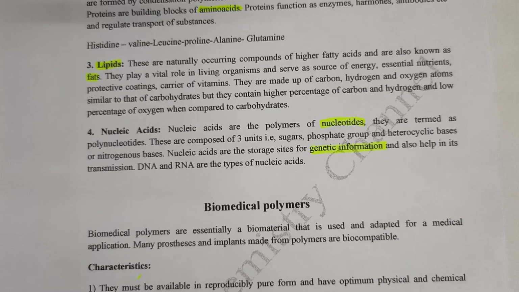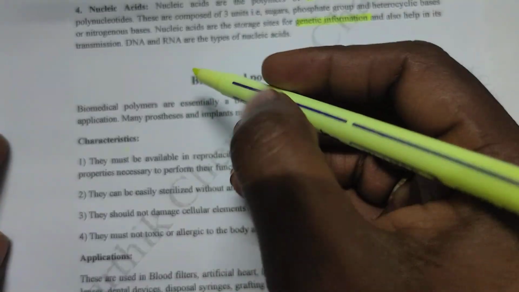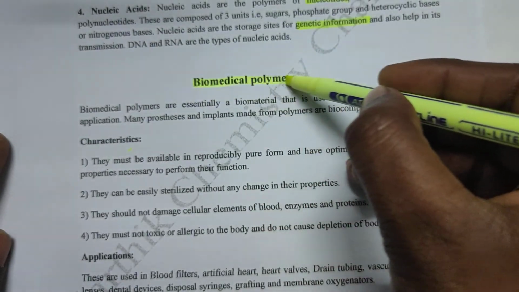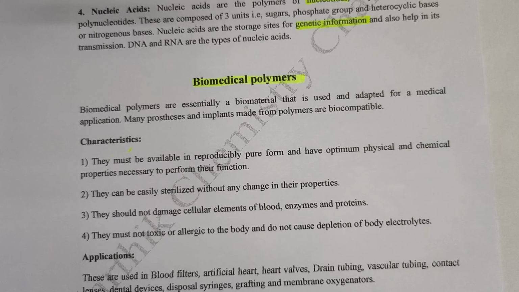Then biomedical polymers. What are biomedical polymers? These are also biomaterials which are adapted for medical applications. Those biomaterials which are used and adapted for medical applications are called biomedical polymers. Many prostheses and implants made from polymers are biocompatible.